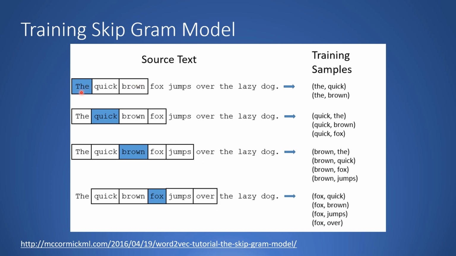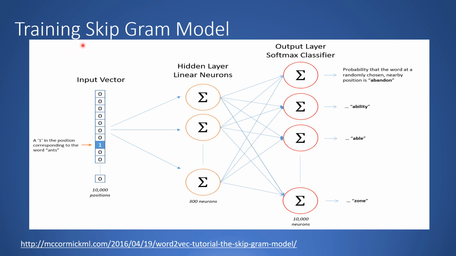So in the first example, if you consider 2 words before and after, you don't have any words before, that is why you have 2 words after. In this case, you have 1 word before and then 2 words after. So basically, you are considering a window of 2 words before and 2 words after when training the skip-gram model.